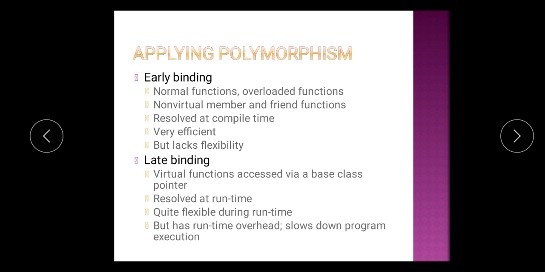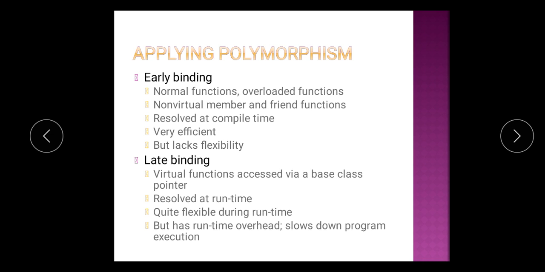Now where is this polymorphism applied? Early binding: normal functions, overloaded functions, non-virtual members, and friend functions are resolved at compile time. It is very efficient but lacks flexibility. This is the basic difference between early binding and late binding. Early binding supports overloaded functions, non-virtual members and friend functions. It resolves at compile time only. It is very efficient but lacks flexibility.